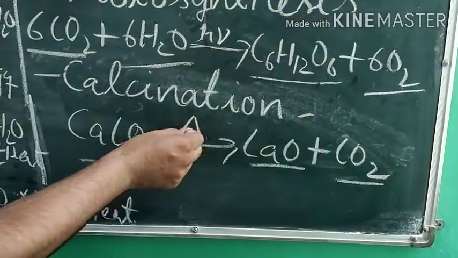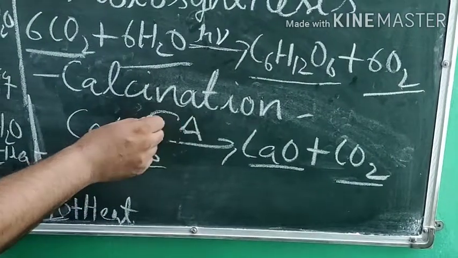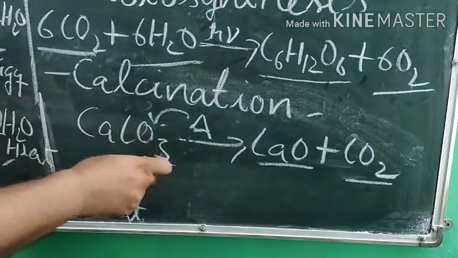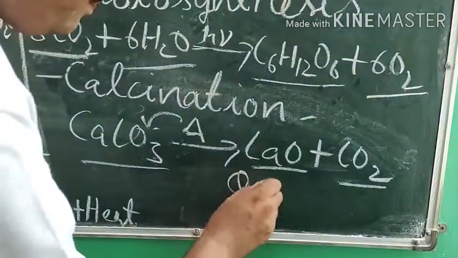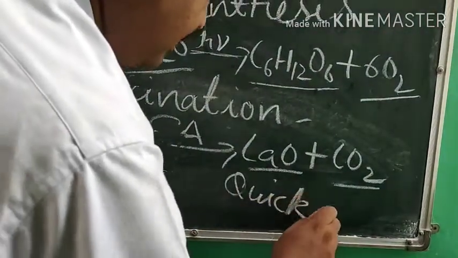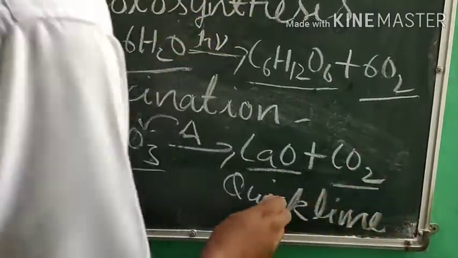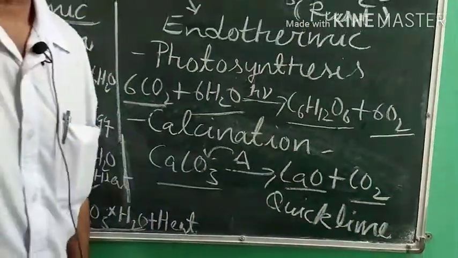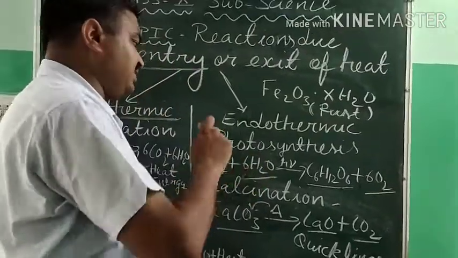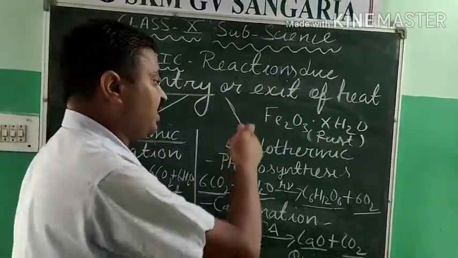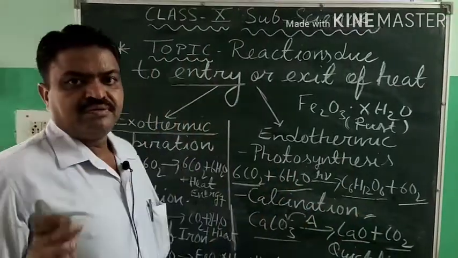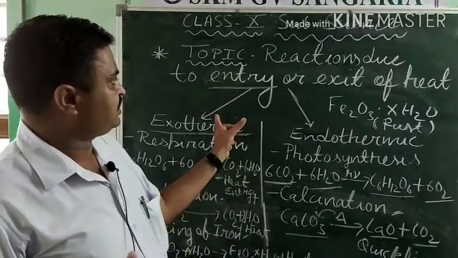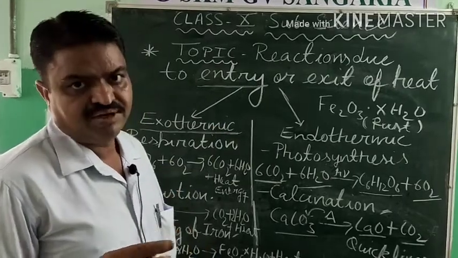So here heat is absorbed by the calcium carbonate, and what is formed here? Quicklime is formed, and carbon dioxide is released. So it is another example of an endothermic reaction, students. Now I have cleared up the exothermic and endothermic reactions.